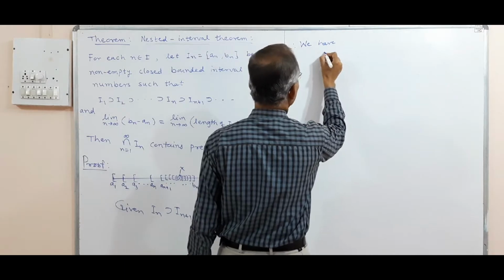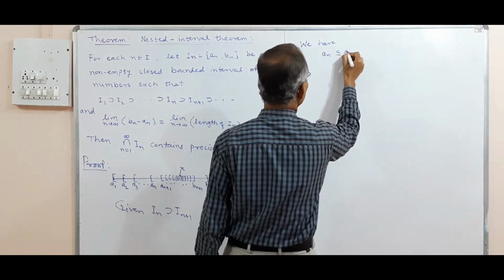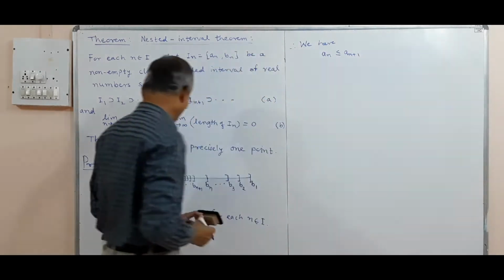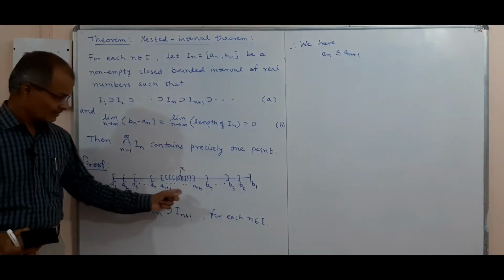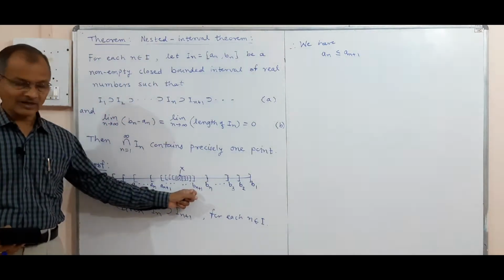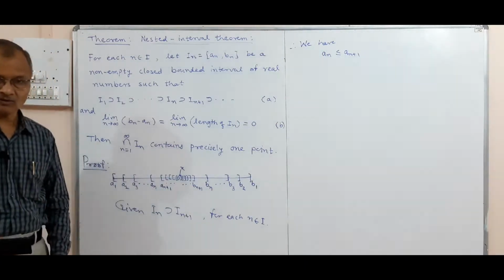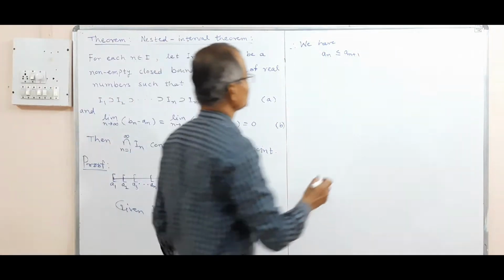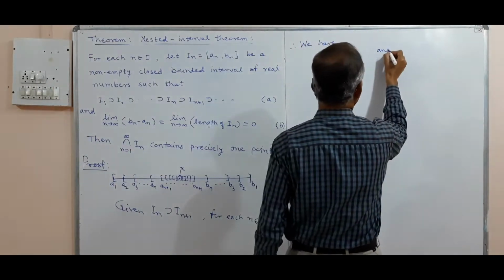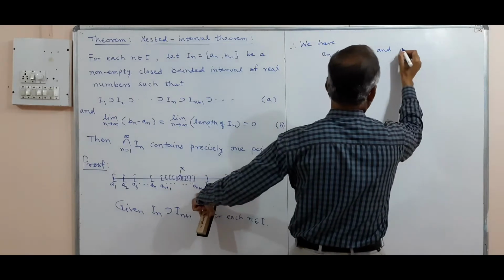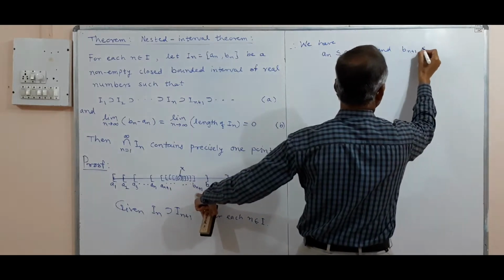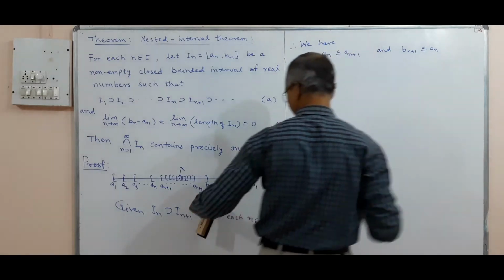So in general, an is less than or equal to an+1, and an+1 is less than or equal to bn+1, and bn+1 is less than or equal to bn.